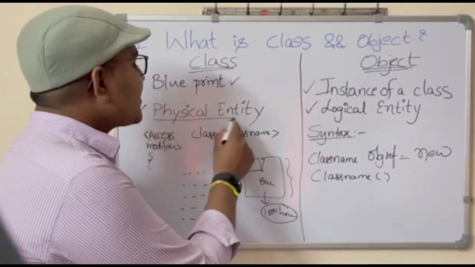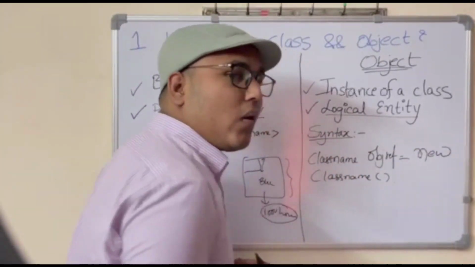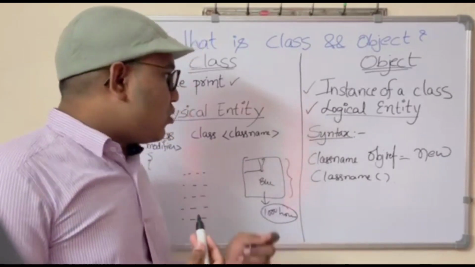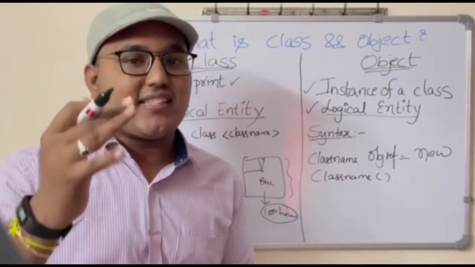Now, this class is called a physical entity, whereas an object is called a logical entity. What is meant by a physical entity? It means we can feel it and we can touch it.